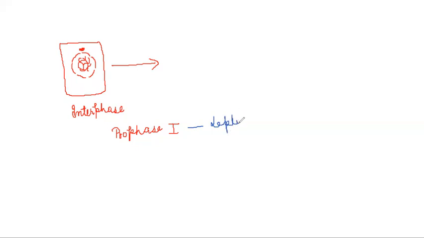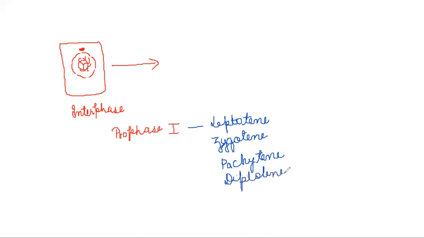There is leptotene. Next phase is zygotene. Pachytene, or some people like to call it pachytene. Diplotene. And diakinesis. So all of these 5 stages belong to prophase 1.